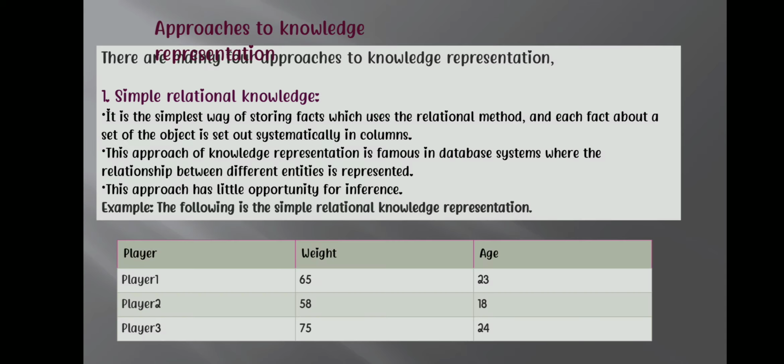First one is simple relational knowledge. It is the simplest way of storing facts, which uses the relational method, and each fact about a set of objects is set out systematically in columns. This approach of knowledge representation is famous in database systems where the relationship between different entities is represented. This approach has little opportunity for inference. This is an example of relational knowledge.